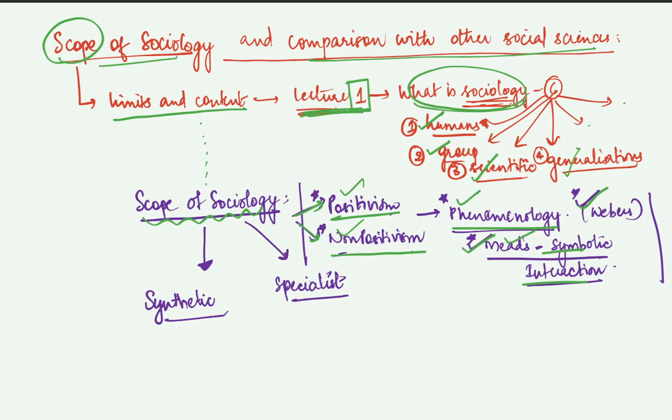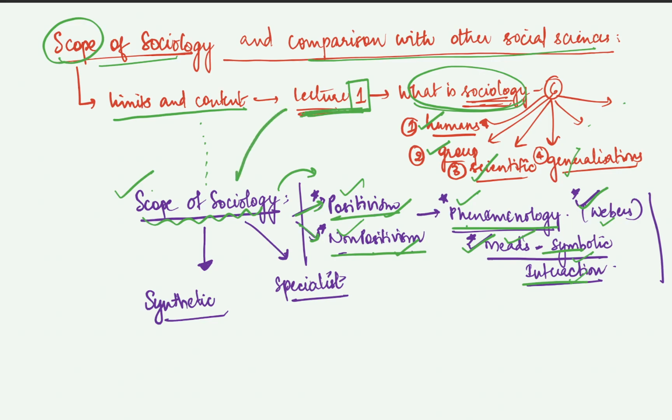The reason being, for every separate topic given here, for positivism, non-positivism, phenomenology, symbolic interactionism, and Weber's social action theory, which is the name of his theory, there is a separate topic mentioned in the UPSC syllabus of sociology, and that will be taken up in the next classes. So there is no point in covering them under the scope of sociology again. But if in the exam there is a question on the scope of sociology, you can include all of this, and that is why I have written them all down here, so that you remember that all of these are also connected to the scope of sociology.